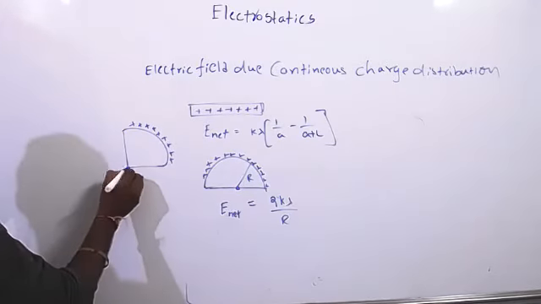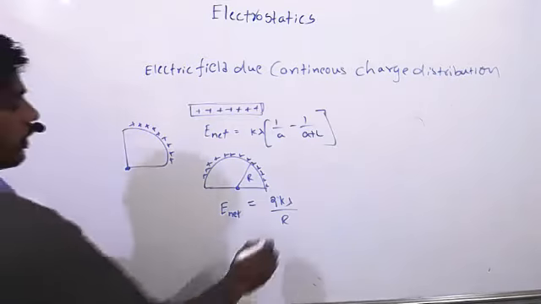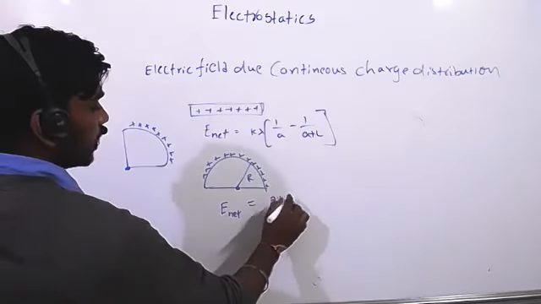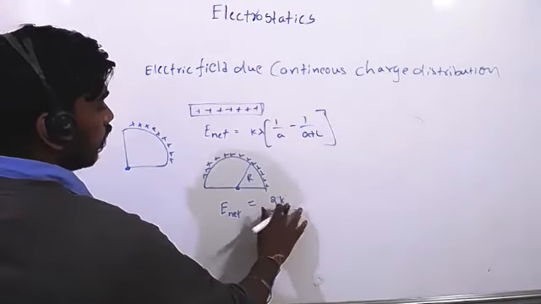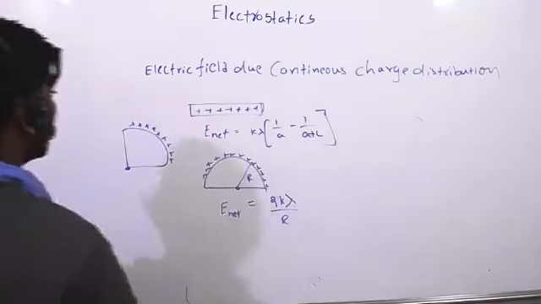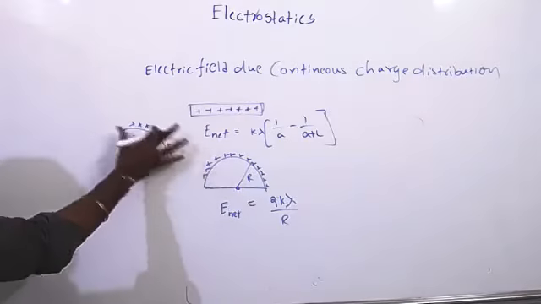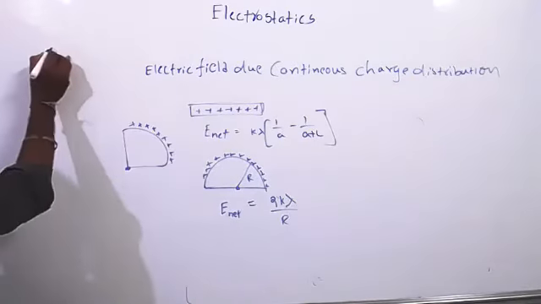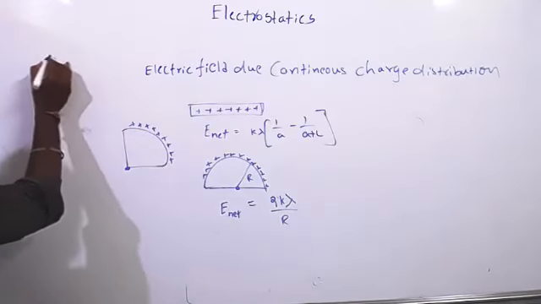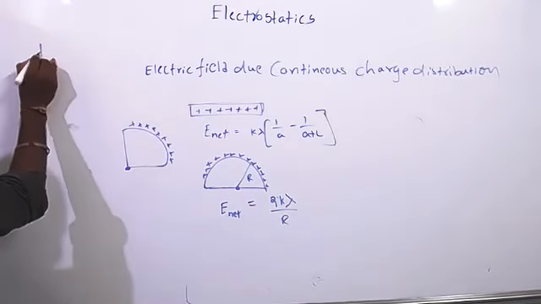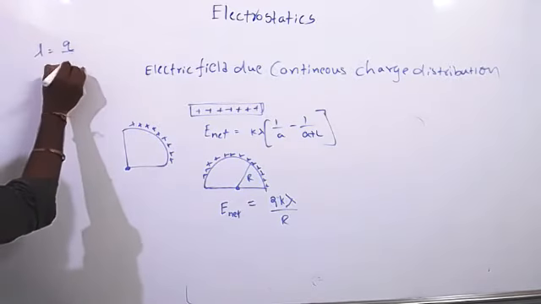Sir, what is that lambda? I forgot. Linear charge density. Okay, sir. So before discussing continuous charge distribution, we should know about linear charge density. Lambda equals charge by length.